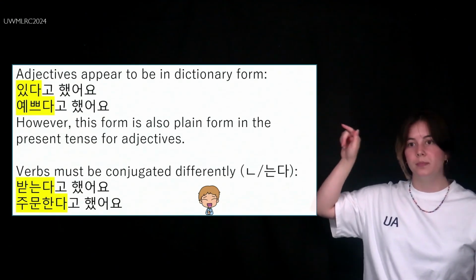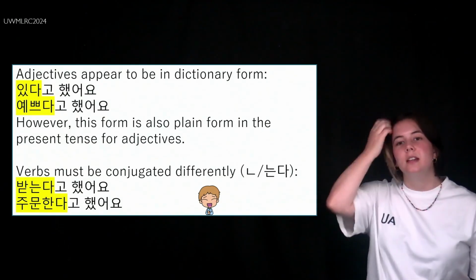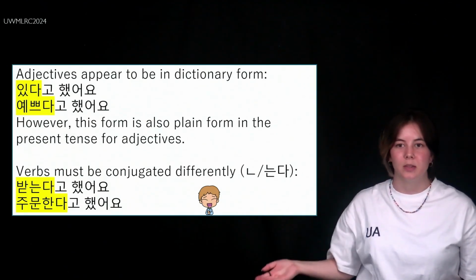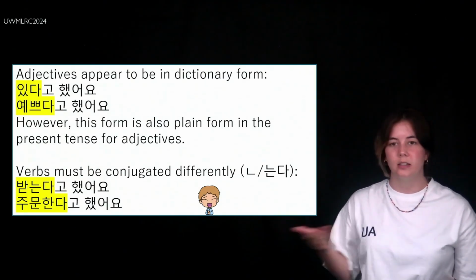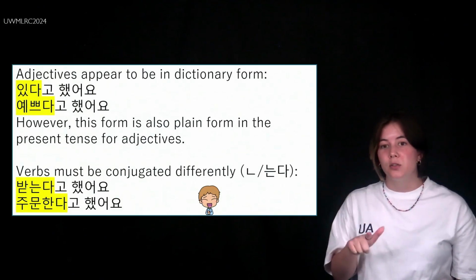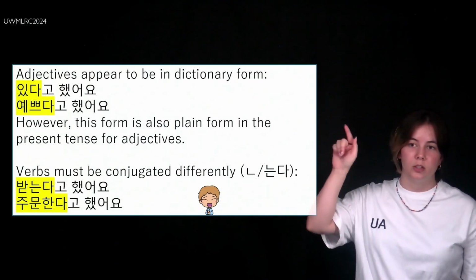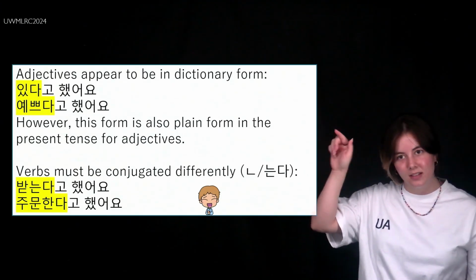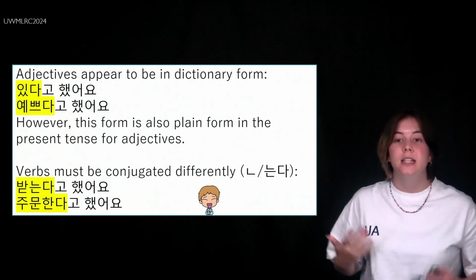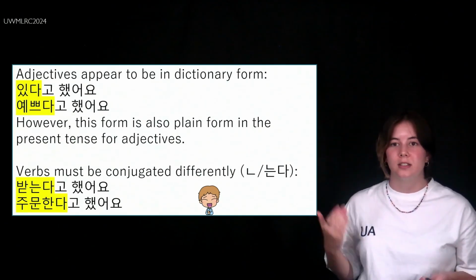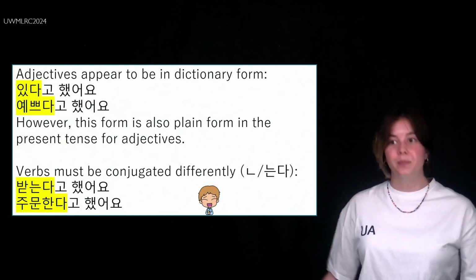Same form. So you might see 있다 at the end of a sentence and be like, why did they not conjugate that verb? Why isn't it 있어요? It is conjugated, but it's in the plain form, which just happens to be identical to dictionary form. So don't get confused. It is conjugated. It's just not the way that you're used to seeing.